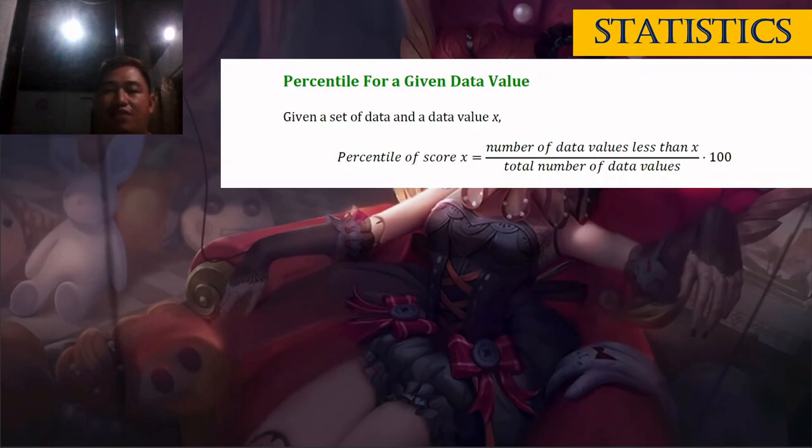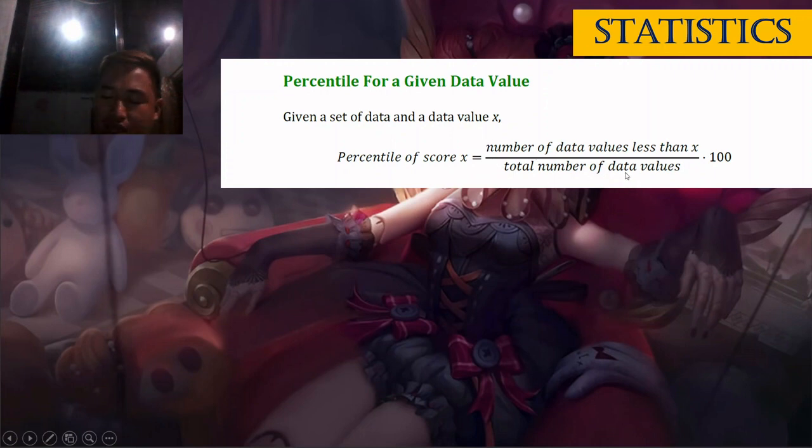Percentile for a given data value. Given a set of data and the data value x, the percentile score of x is equal to the number of data values less than x divided by the total number of data values, and then multiplied by 100. You can also put the 100 in the numerator and multiply it there, then divide.